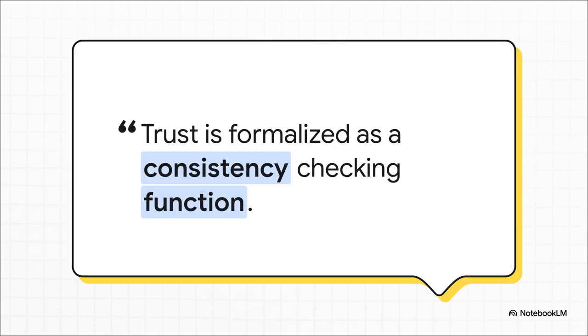This quote just gets right to the heart of it. Inside this logical system, the word trust stops being this vague, abstract idea. It becomes a concrete mathematical function. A system can literally check if a new piece of information is consistent with everything it already trusts. If it is, trust is maintained. If not, it's rejected. It's binary, it's provable, it's verifiable.